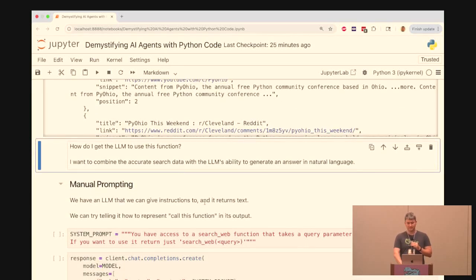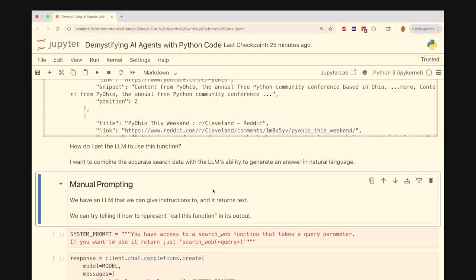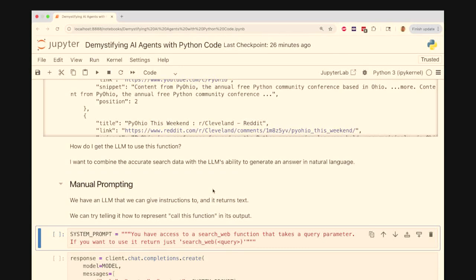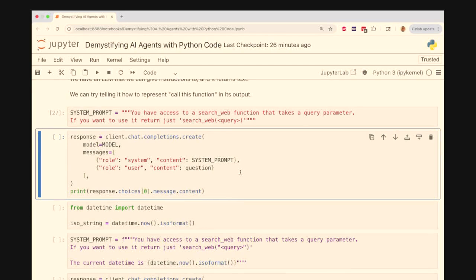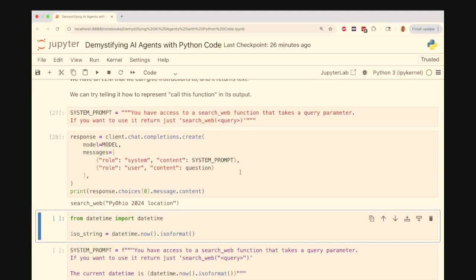So basically, off the top of your head, if you were figuring out how to get the LLM to call this function, well, we have an LLM, we can give it instructions, and it returns text. We have a function we want to call. So the first place to start is to just tell it, okay, you have a function, you should call it. I can give it this instruction in the system prompt to say, you have a function, if you want to use it, use this syntax, just say search web and put the query in it, right? And I can use this same completions API we've been using, and oh, here's another problem. Again, it doesn't know the current date.